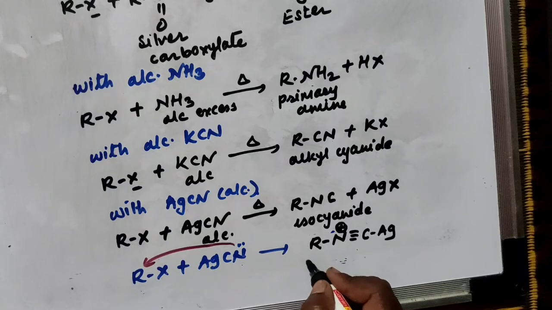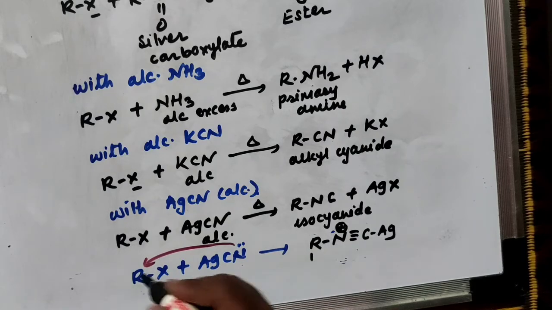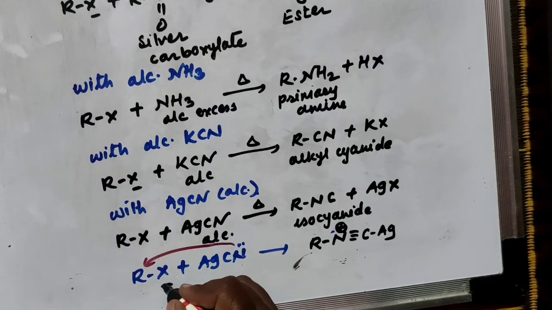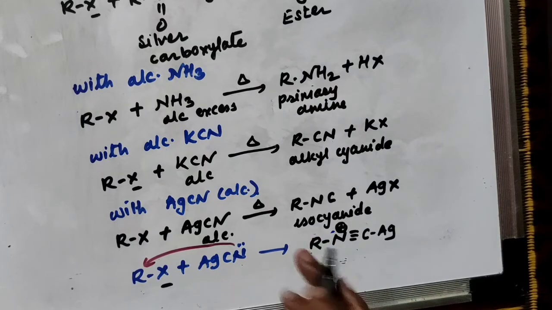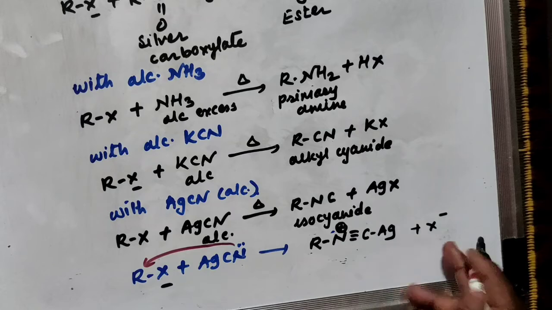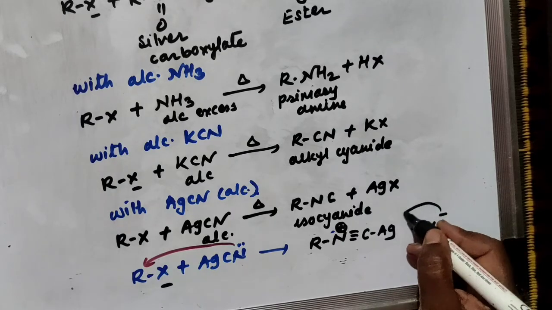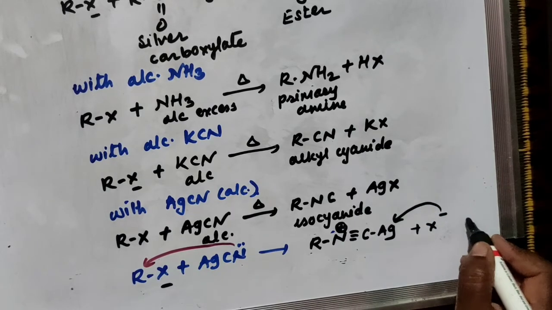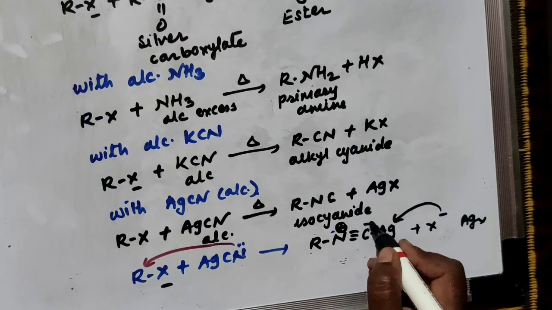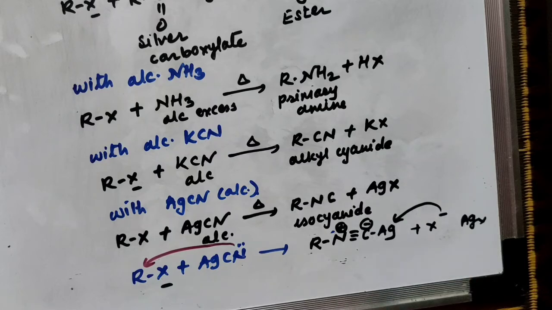When it donates a pair of electrons to the alkyl group, this X, the halogen atom, takes both electrons of the shared pair, separates and acquires a negative charge, X minus. Now this X minus attacks on Ag, so there is a formation of AgX, and now the carbon atom takes both the electrons and acquires a negative charge.